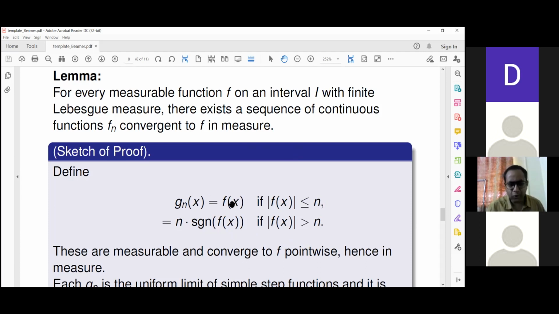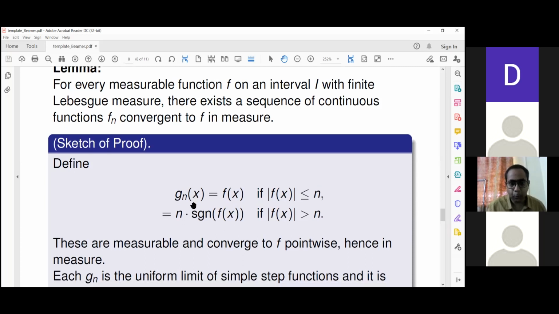So basically this is a cutoff function for f. You are approximating f up to where its value is less than or equal to n. Because f is measurable, these are also measurable, and outside they are constant, plus or minus n. So clearly the g_n are measurable,